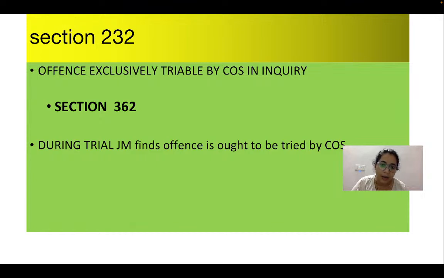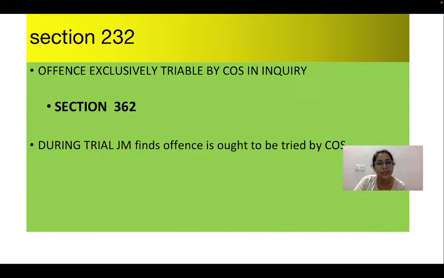In the upcoming slides, we will understand all of this, Section 232 and 362, in a very in-depth way. Now, regarding 232, I have already told you that offences which are exclusively tried by the Court of Session require committal of the case under Section 232.